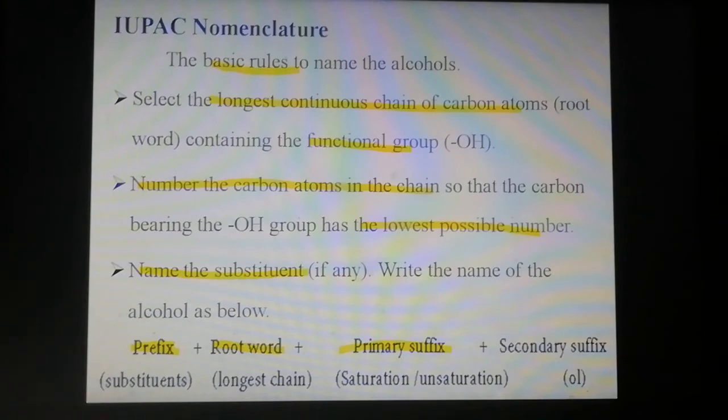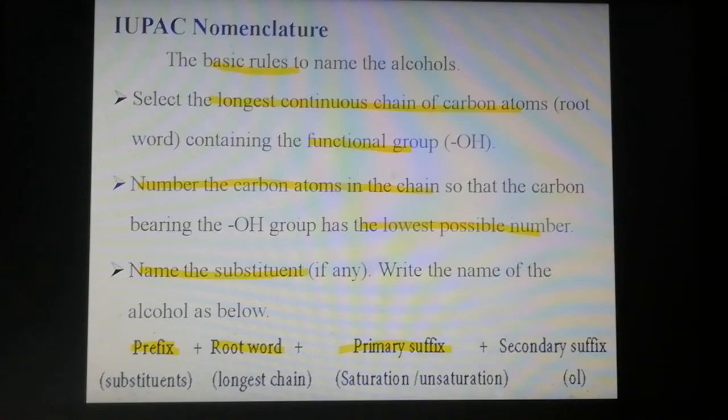Okay, so the IUPAC guidelines are discussed one by one, and then the formula for naming an organic compound has four parts. First the prefix, second the root word, third the primary suffix, fourth the secondary suffix.